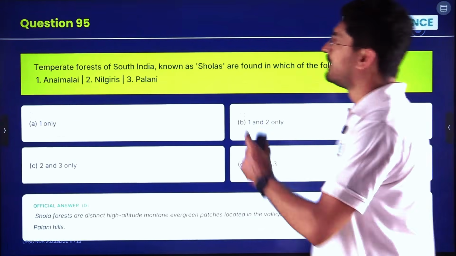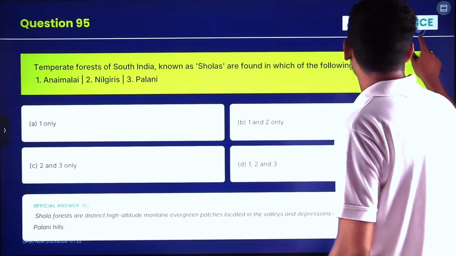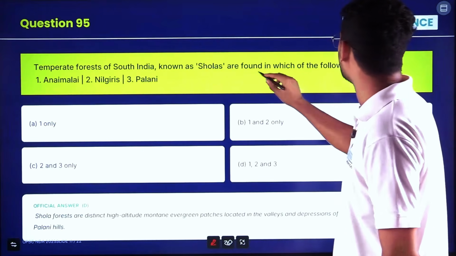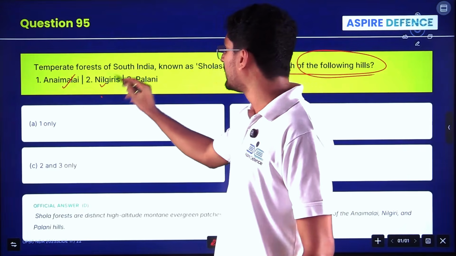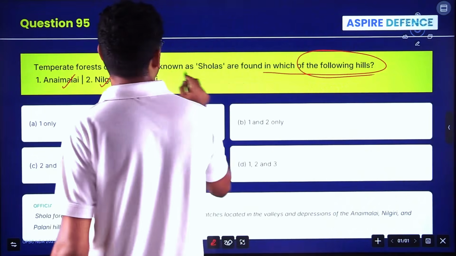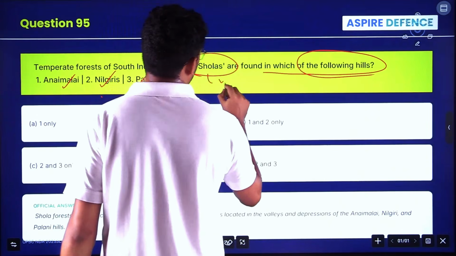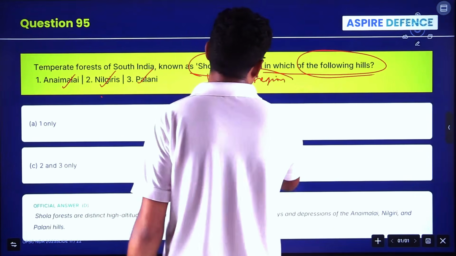Next question. Temperate forests of South India known as sholas are also found in which of the following hills? Annamalai, Nilgiris, Palani. See, sholas are the forests found in the Western Ghats region in the southern part of India.